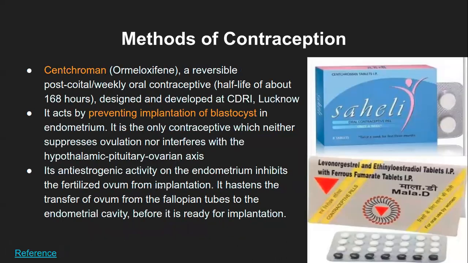So what is exactly this Centroman? For your reference, I have kept this picture. How do they look? You might have seen it sometime in the medical shop also, and they usually come in this kind of strip, where they are 7 into 3 rows, and they are given here. I'm not sure of this black thing. I assume they are just blank blobs and nothing else.